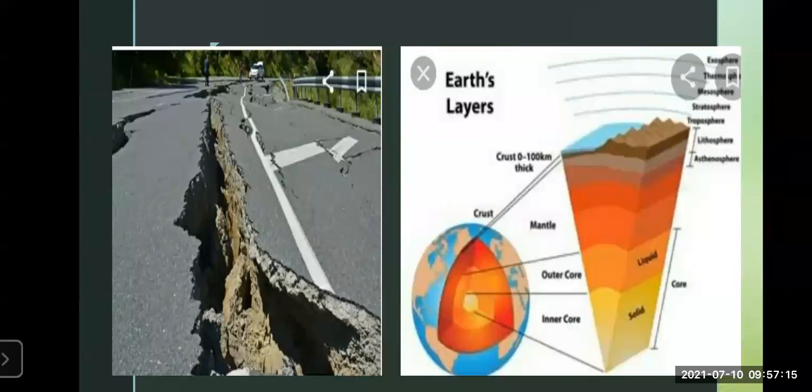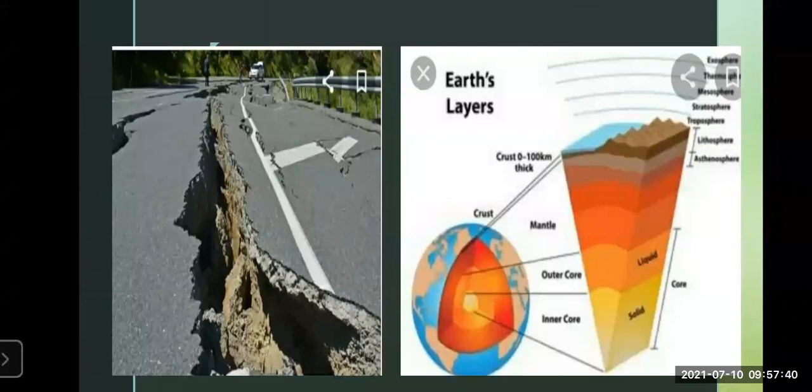The crust is divided into the upper crust and the lower crust. The upper crust is the land area and the lower crust is the area below the ocean surface. Below that is the mantle, and below that is the core. The core is very, very hot, hot like the sun.